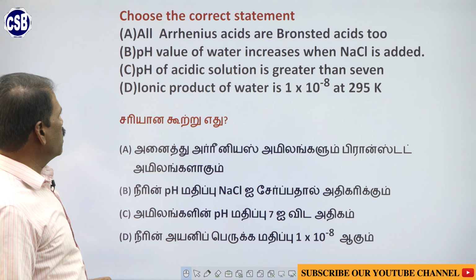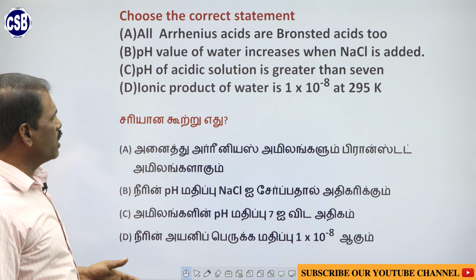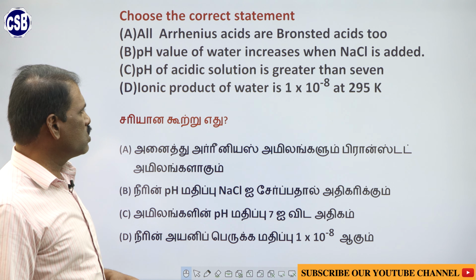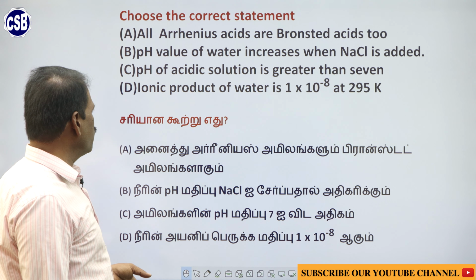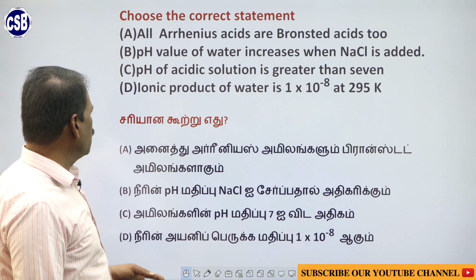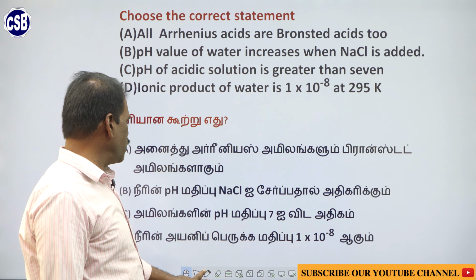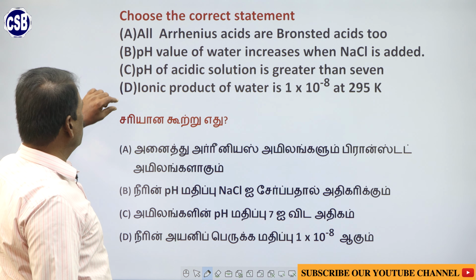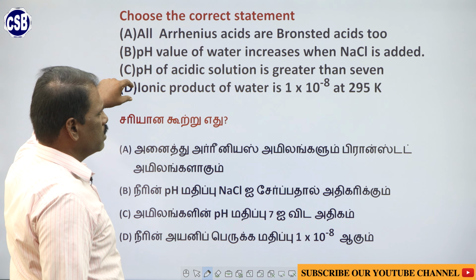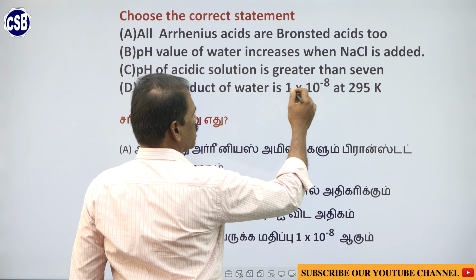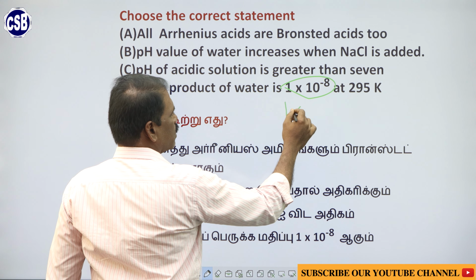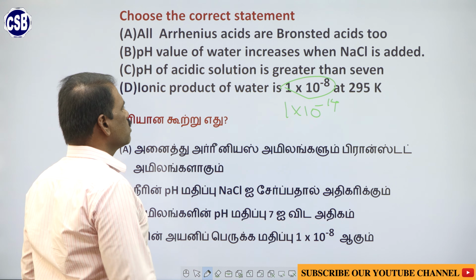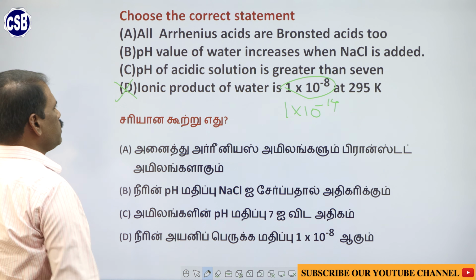So choose the correct statement. All Arrhenius acids are Bronsted acids. The pH value of water increases when sodium chloride is added. The pH of an acidic solution is greater than 7. The ionic product of water is 1 into 10 power minus 8. So if you come to the fourth choice, the ionic product of water is not 1 into 10 power minus 8, it is 1 into 10 power minus 14. So this is not the answer choice.